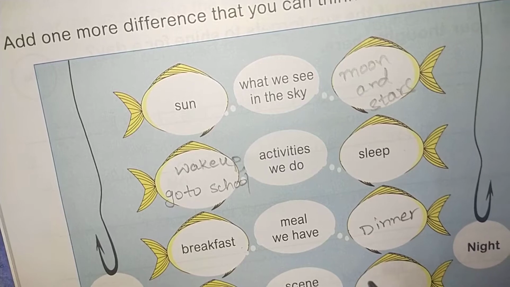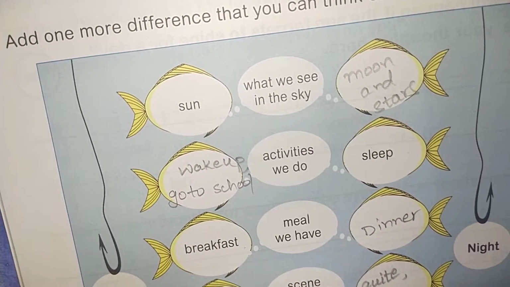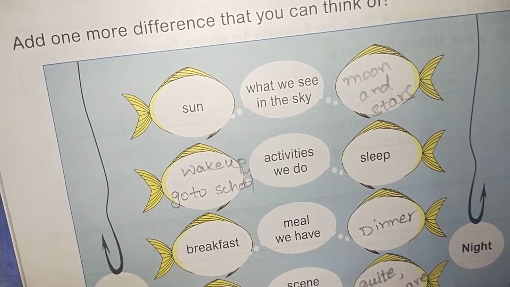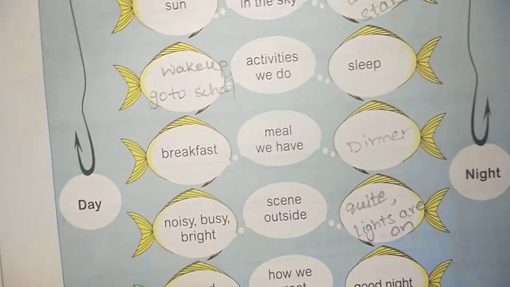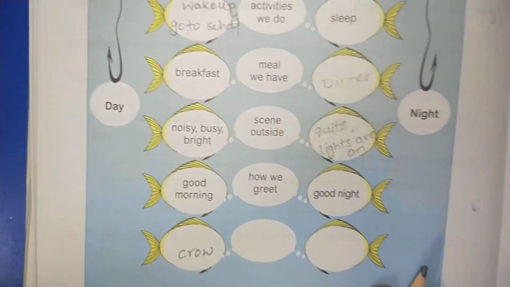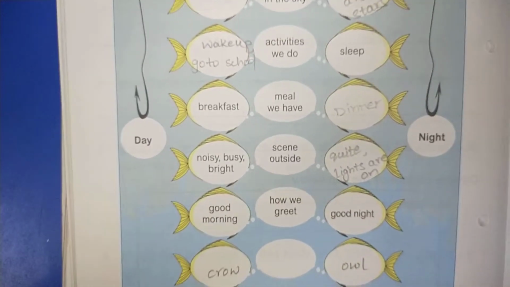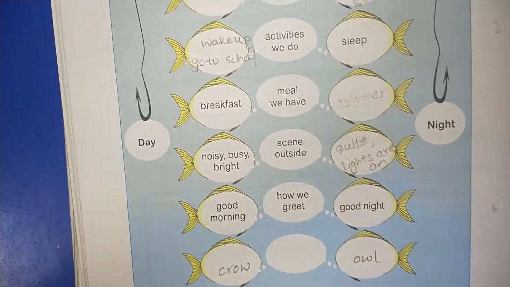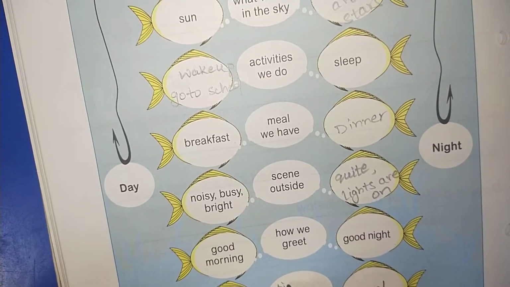At night time it is very quiet, and lights also we can observe. Lights are on. And how do we greet? Good night. Yes, children. What bird can we observe at night time, children? Owl. So here we can write that. Birds, these are the two birds, no? Birds we can see.